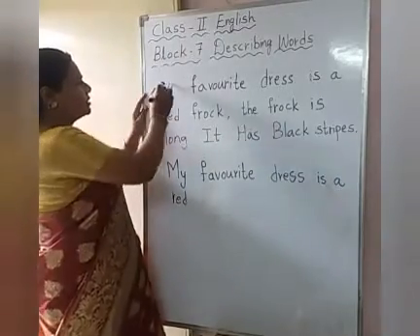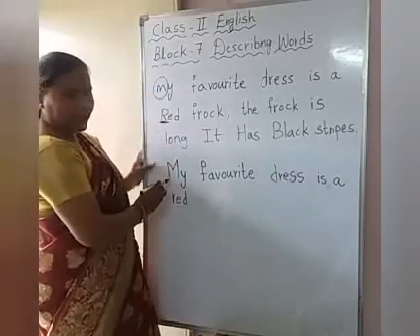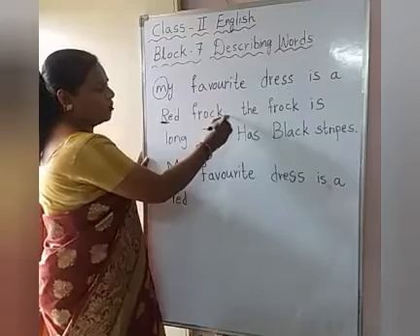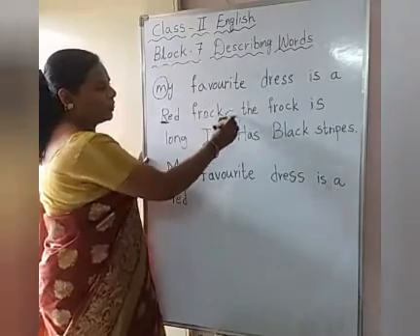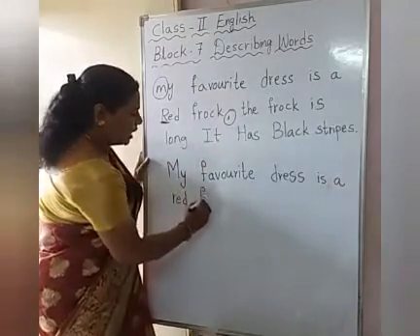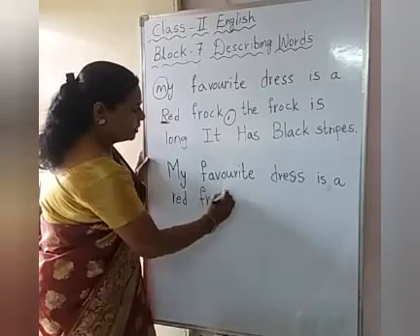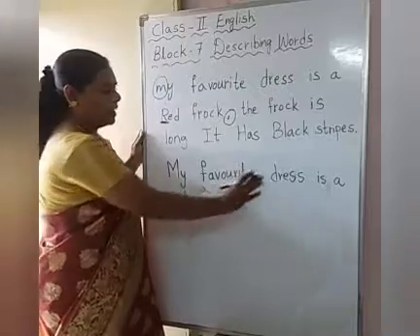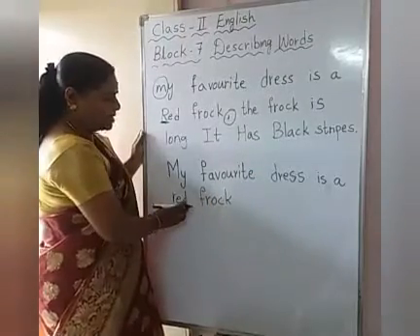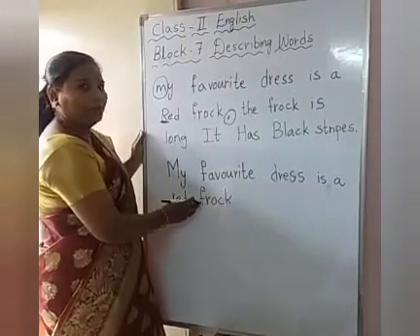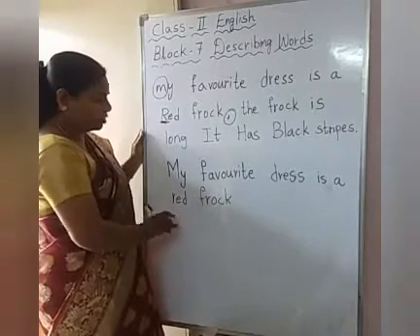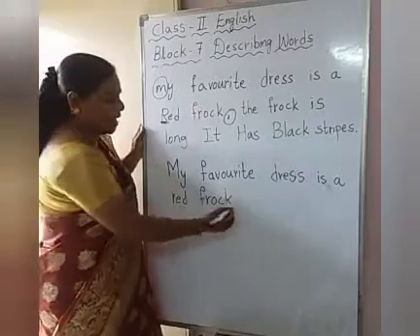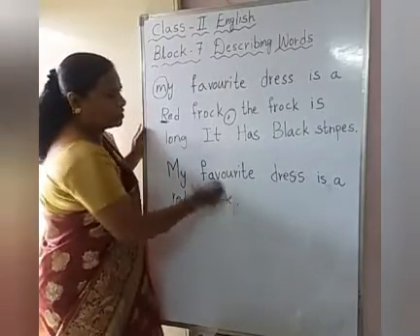Okay, first beginning of the sentence we have to write capital letter. Yes, my favorite dress is a red frock. Here comma is given. This also we should not write. What we have to write when we have completed the first sentence? For example, we have completed a sentence. My favorite dress is a red frock. Red is a describing word. It is describing about the frock. So we have to write it in small letters only. It is not a proper naming word. After that we have to put a full stop.